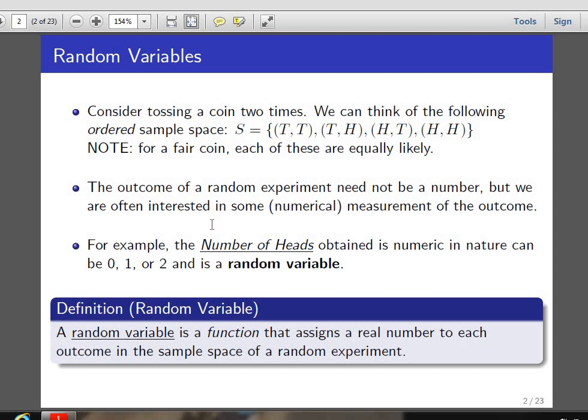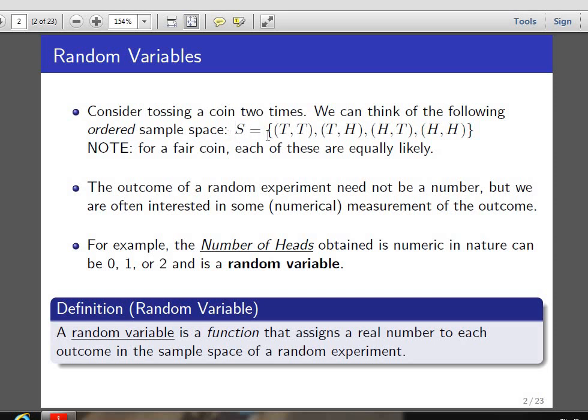Now we are going to discuss discrete random variables. This topic is included in the second unit of the paper Mathematics 3, DSC 202. Before discussing discrete random variables, you have to know about random variables. Suppose we take an example. Consider tossing a coin two times.